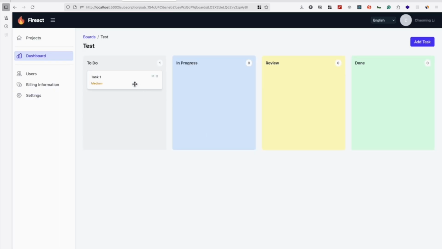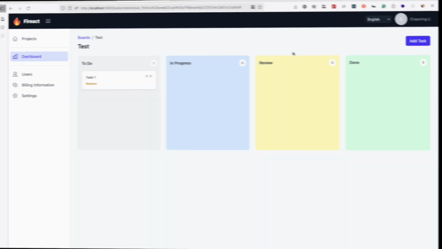Let me see if it supports drag and drop of the tasks. Wow, that's pretty good for the first cut. We just went from zero to a working SaaS app in a few minutes with Fireact and AI. If you want to give it a try, I put the GitHub link in the description below.